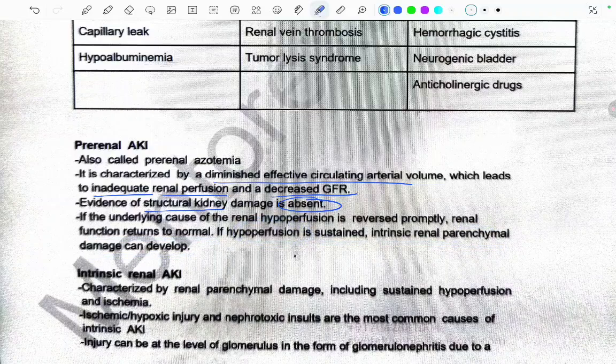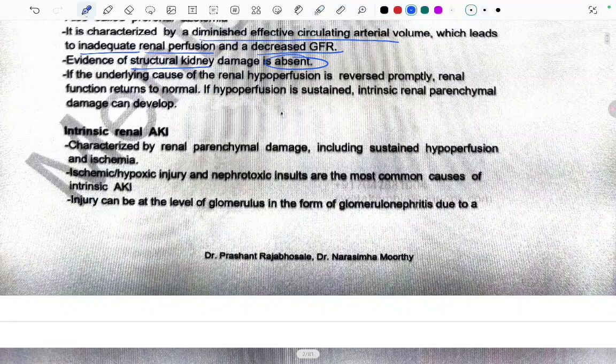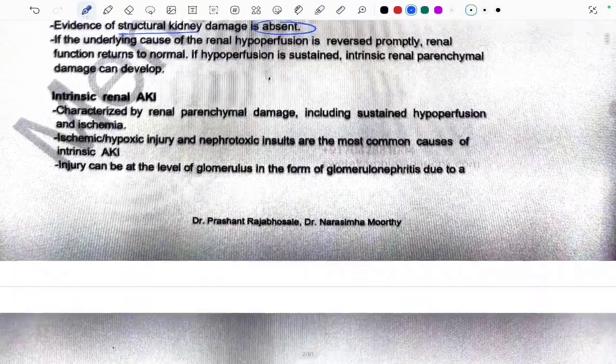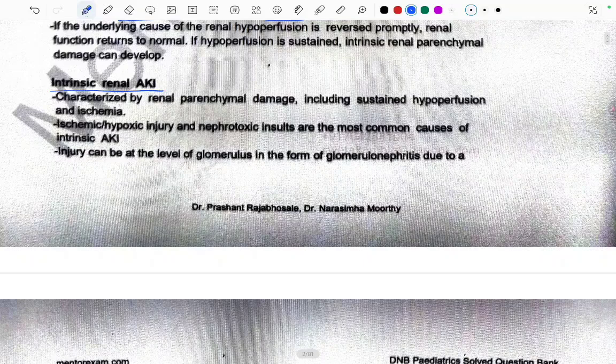damage can occur. Now the intrinsic renal AKI. First we read about the pre-renal AKI, then the intrinsic renal AKI. It is characterized by renal parenchyma damage, including sustained hypoperfusion and ischemia. So renal parenchyma damage is occurring due to sustained hypoperfusion, which is the continuation from the pre-renal AKI, and ischemia. Ischemic or hypoxic injury and nephrotoxic insults are the most common causes of intrinsic AKI.